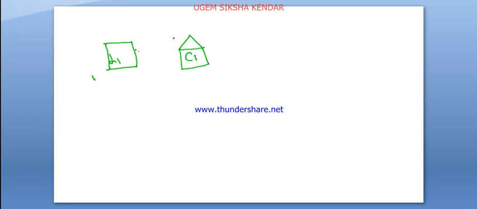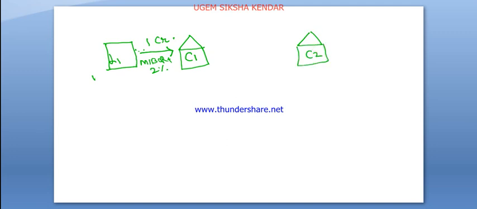Lender 1 lends 1 crore to company 1. At which rate? MIBOR plus 2%. MIBOR is basically the Mumbai Interbank Offered Rate. This rate is fluctuating.